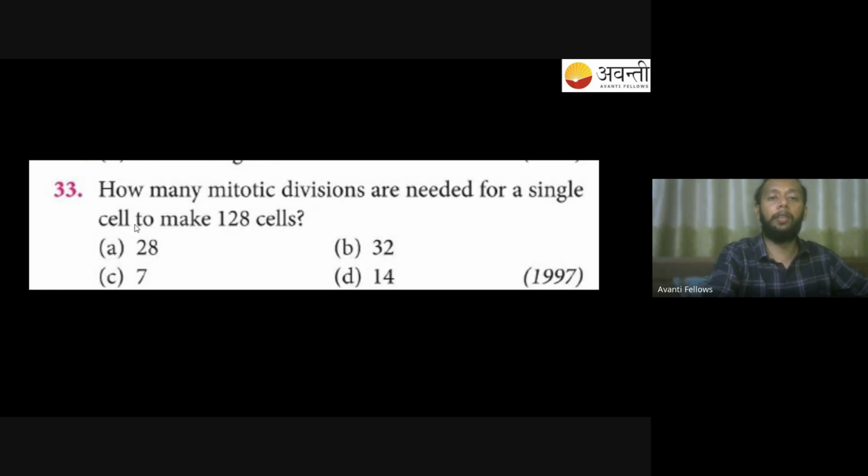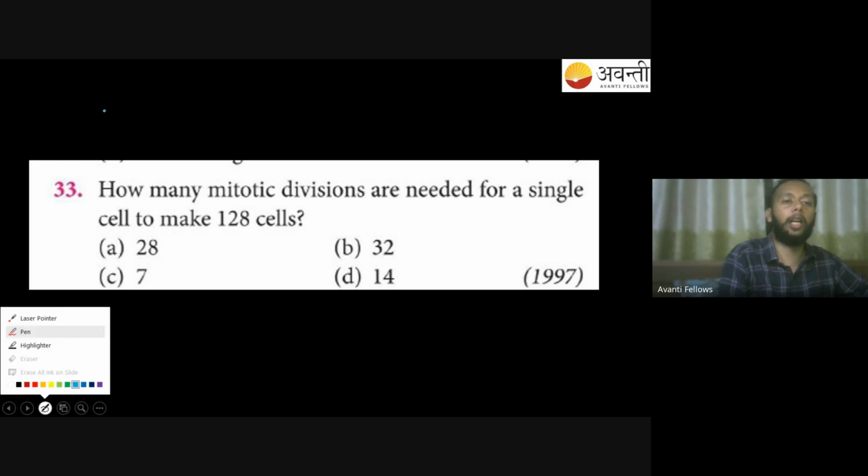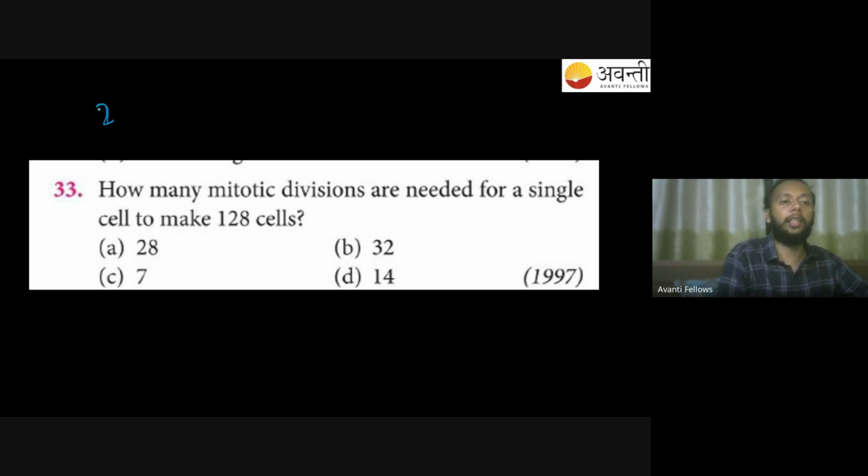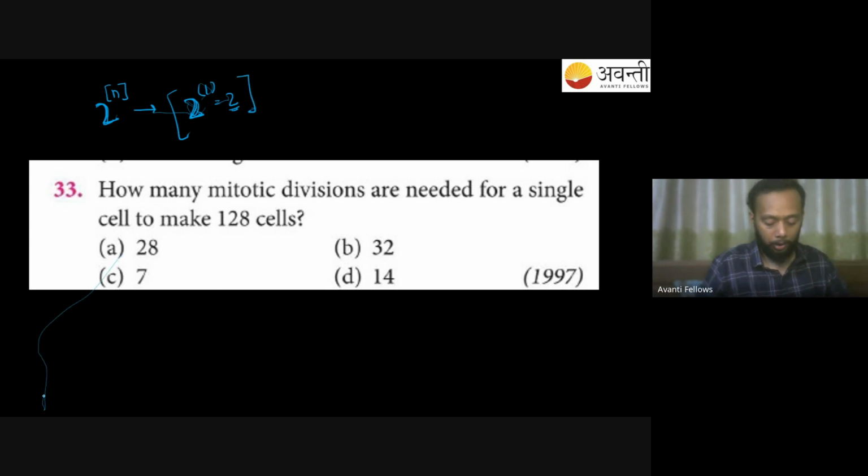How many mitotic divisions are needed for a single cell to make 128 cells? Let me help you. Remember one rule: 2 raised to n. Here n is the number of divisions. So if I take 2 raised to 1, what is the answer? It is going to be 2. So after one division I will get 2 cells. Right? Similarly, just wait a minute.